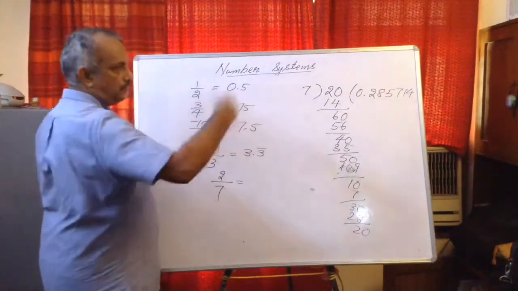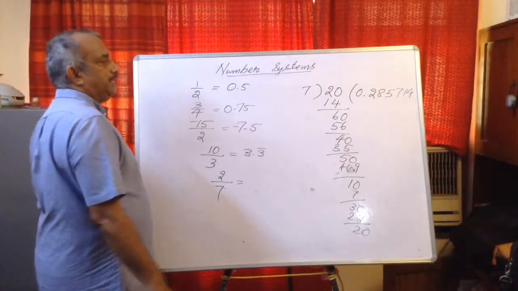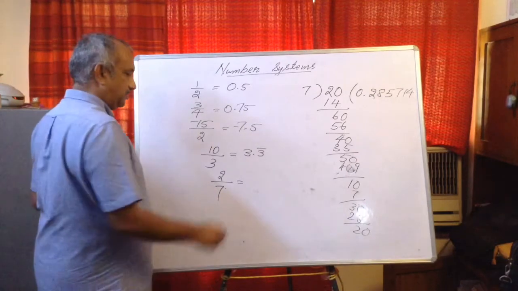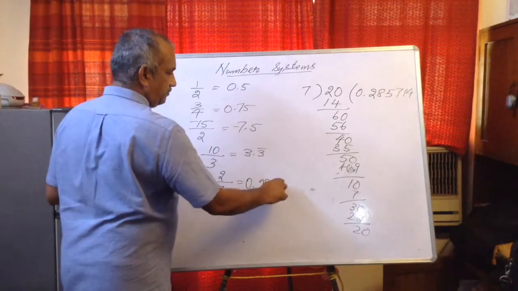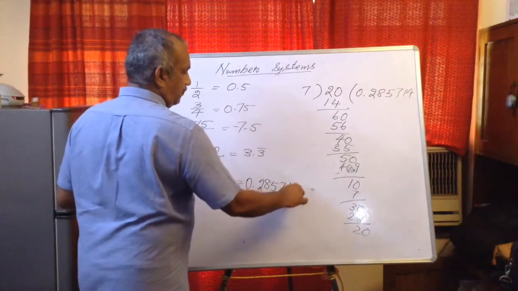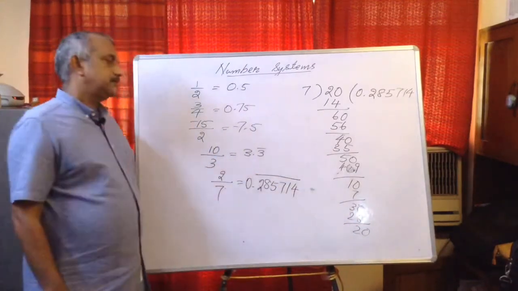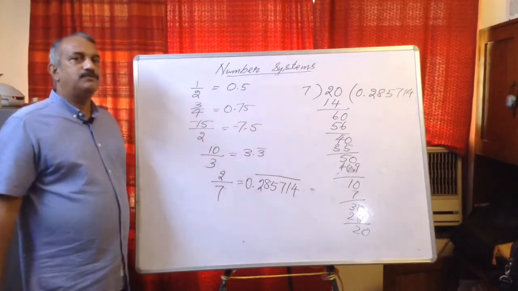So now again it will be 2, 8, 5, 7, 1, 4, etc. So the answer is 0.285714 and bar. So this is the decimal representation of 2 upon 7.